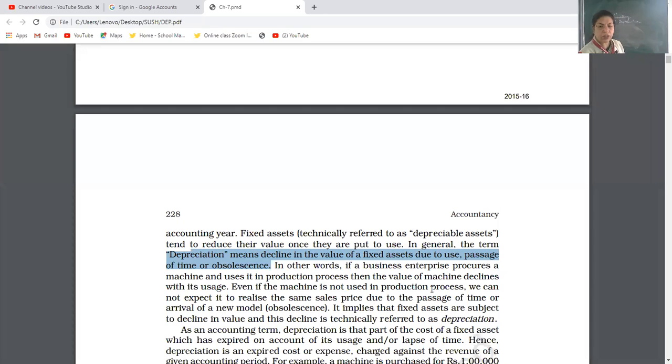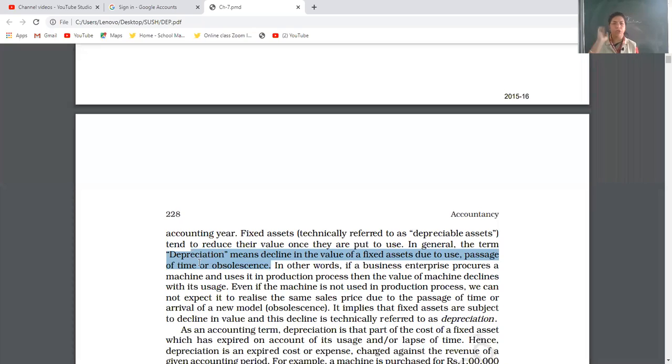So my dear children, when we use any fixed asset, or when the passage of time occurs, even if you are not using it, like I bought a car and that is in the garage only, I bought it for 5 lakh, but now if you are going to sell that, it will be near about 4 lakh. So what is the reason for the reduction in the value? That is depreciation.